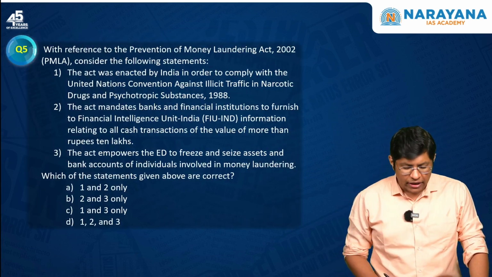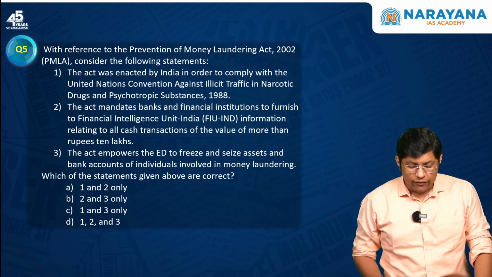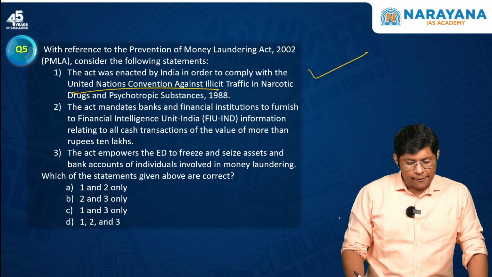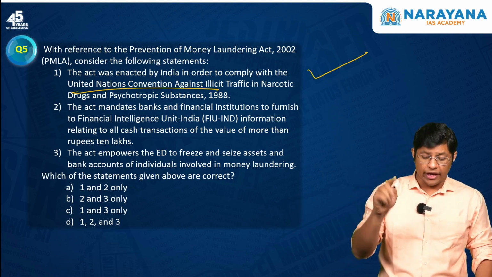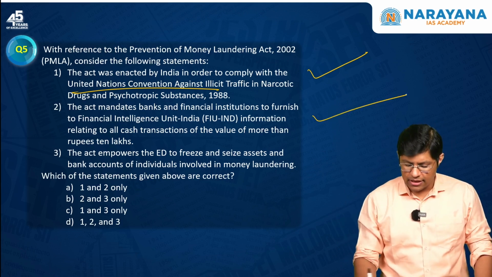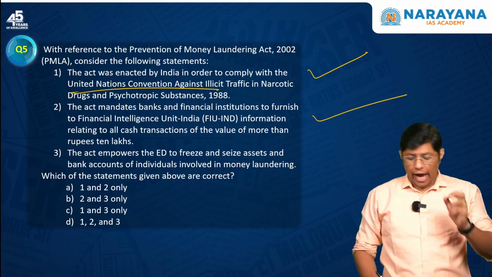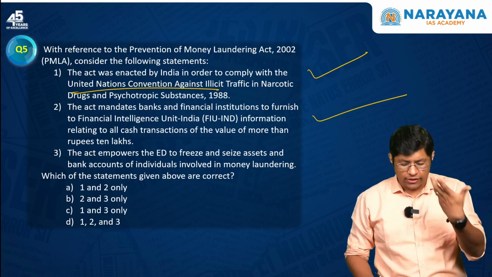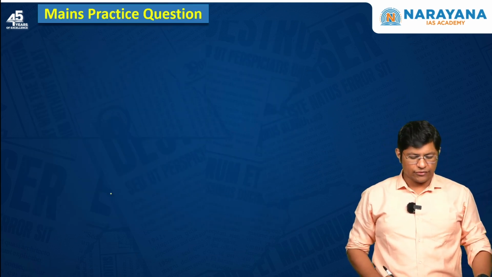Next, with respect to PMLA. The act was enacted by India in order to comply with the United Nations Convention. Yes, this one is correct. Second, the act mandates banks and financial institutions to furnish to FIU information relating to all cash transactions. Yes, this one is also correct. We did discuss this in our topic. The Act empowers the ED to freeze and seize assets and bank accounts of individuals involved in money laundering. Yes, all the statements seem to be correct. So option D is the correct answer for question number 5.